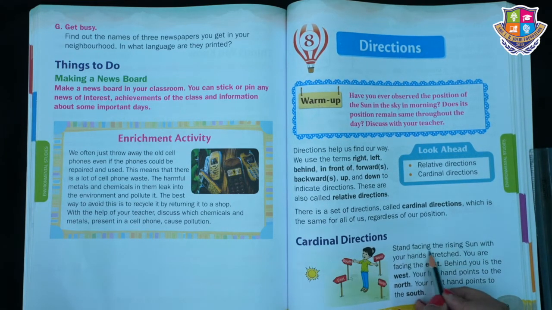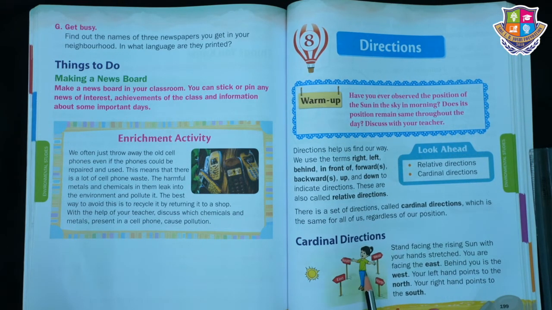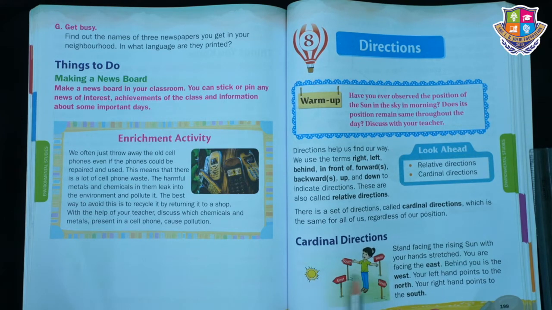See here. Stand facing the rising sun with your hands stretched. Now see here, this girl is standing straight and facing the sun, and her hands are stretched. You are facing the east. Just now I told you the sun rises from the east. See, her face is also in the east direction. Behind you is the west. Behind this girl is west.